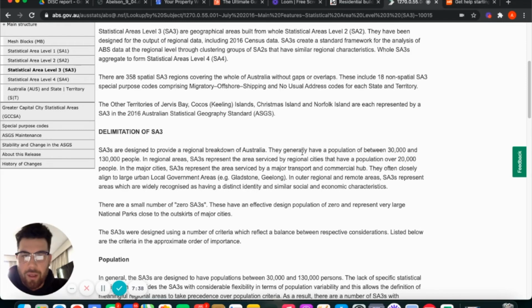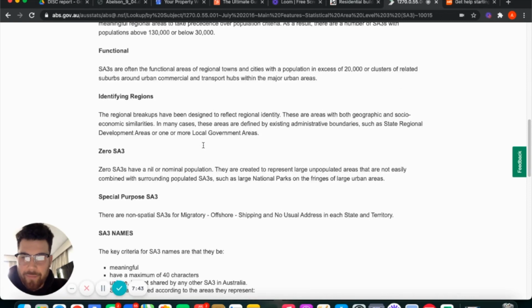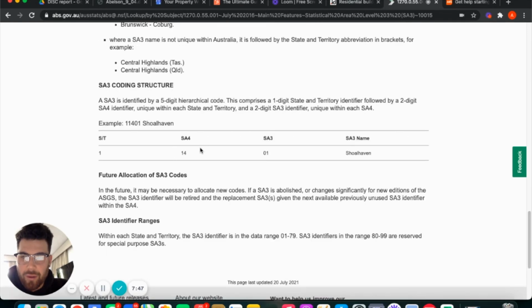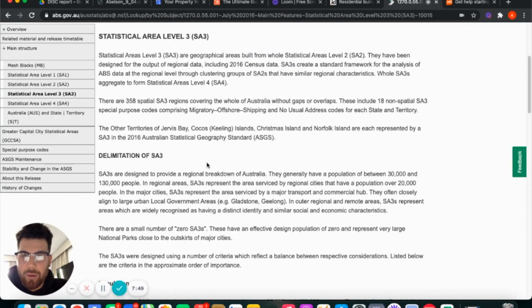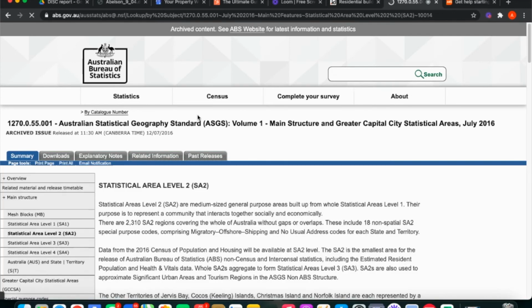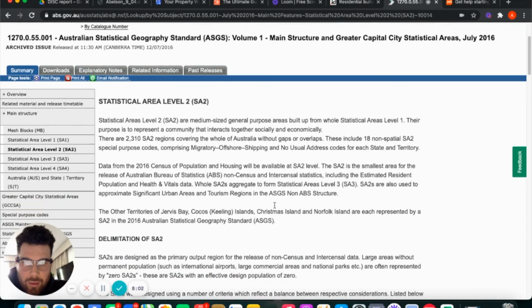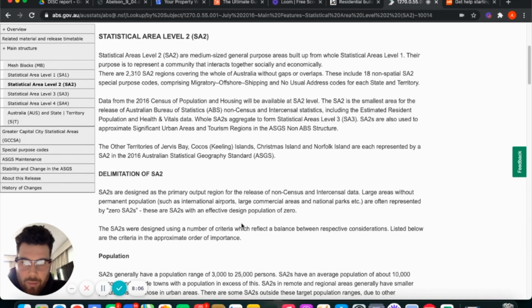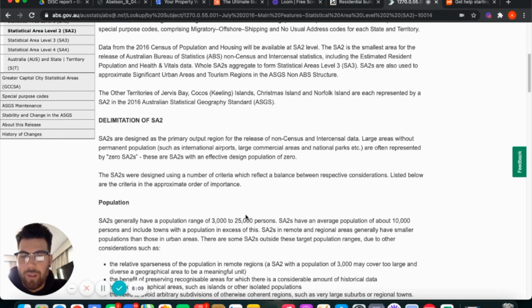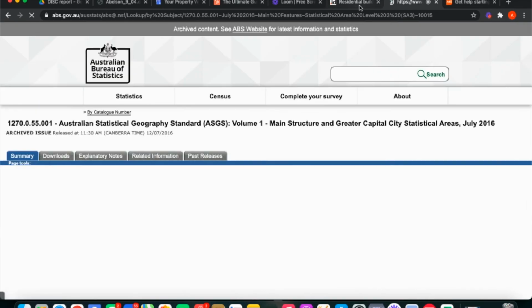So then you've got your SA2, which is, if it's here, where is it? SA4. SA2, sorry. Here we go. Gone on a bit of a detour. SA2 is 3,000 to 25,000. So this is something where you don't want to get SA2 data at all. You want to be getting SA3 data. So that's a little cheeky tip that I've got in there.